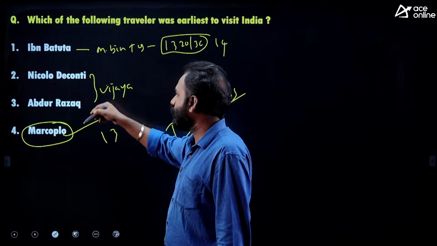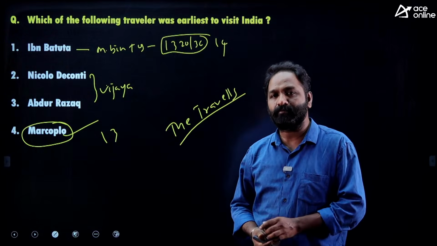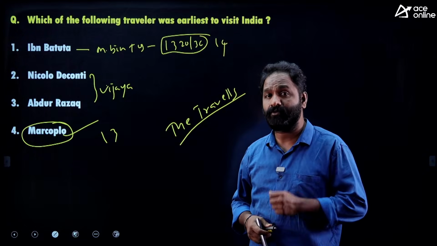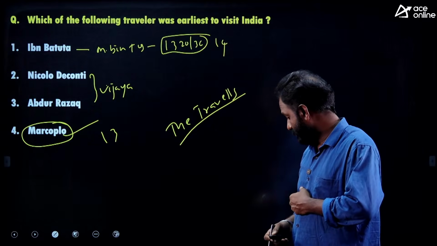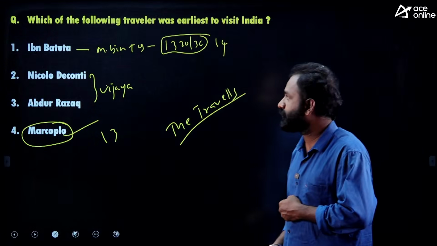Abdul Razak and Niccolo di Conti came during the Vijayanagara Empire. Ibn Battuta visited during Muhammad bin Tughlaq, who even appointed him as a judge. Ibn Battuta was from Morocco. So what is the right answer? Marco Polo is the right answer.